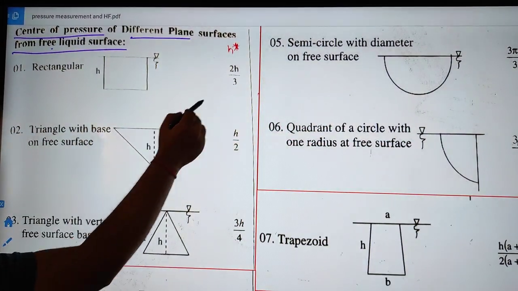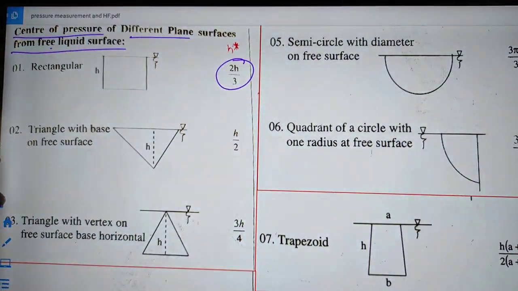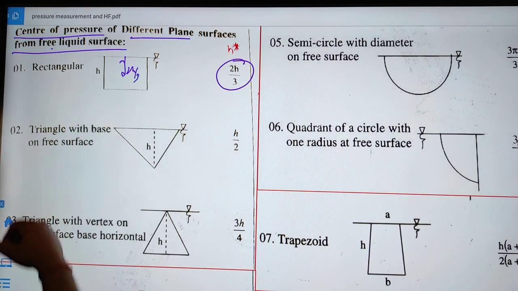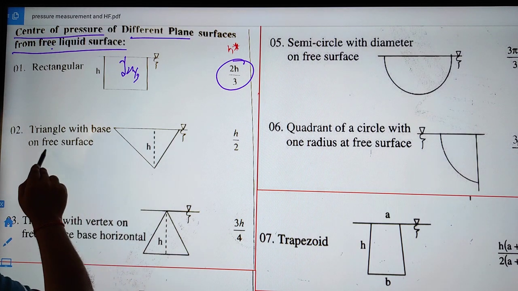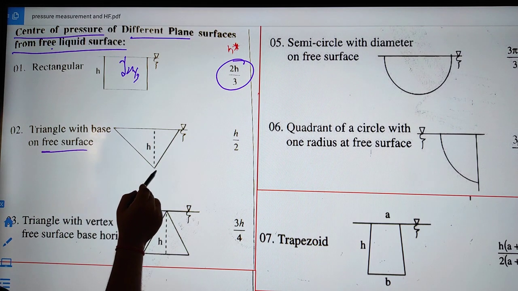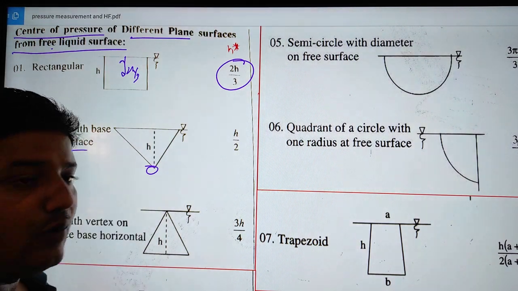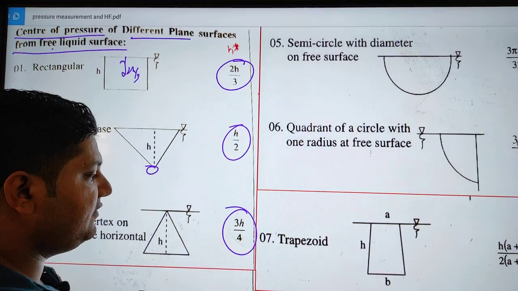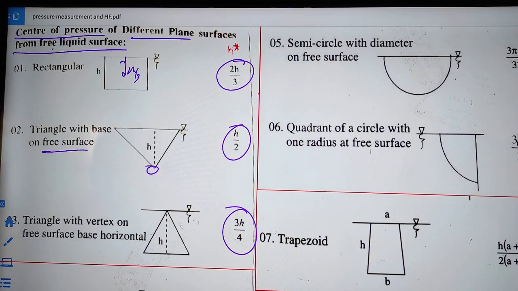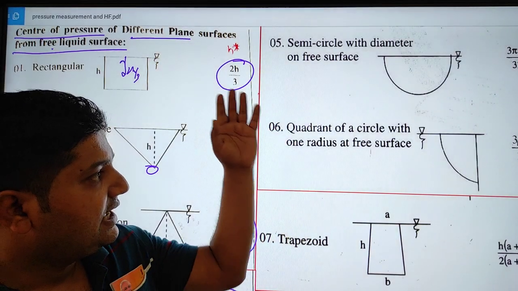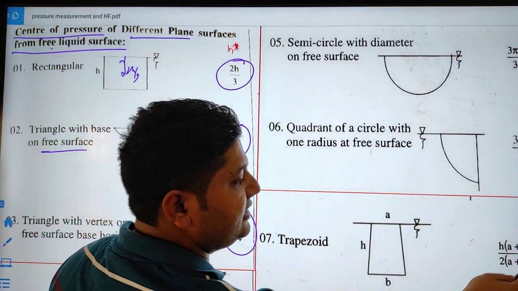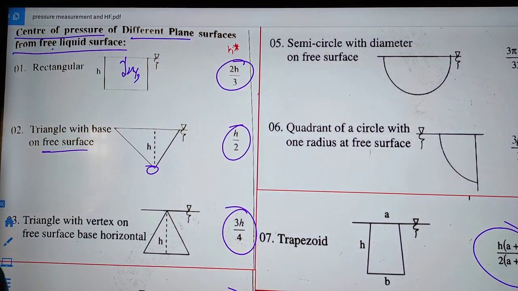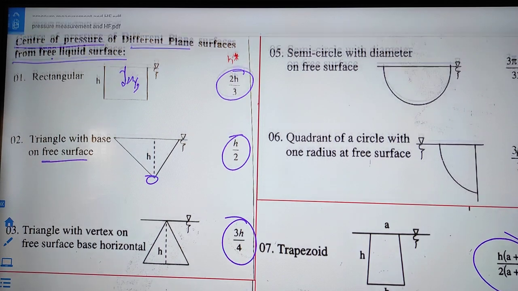For a rectangle, the center of pressure will be equal to 2h by 3. Similarly, for a triangle with base on the free surface, if the vertex is downward, then it is h by 2. If the vertex is upward, then it is 3h by 4. And for a circle, it is 5d by 8. These are the formulas, and the trapezium also you remember. These are some of the formulas you need to remember for your convenience.